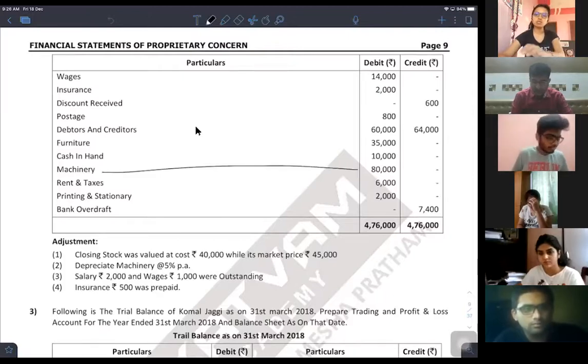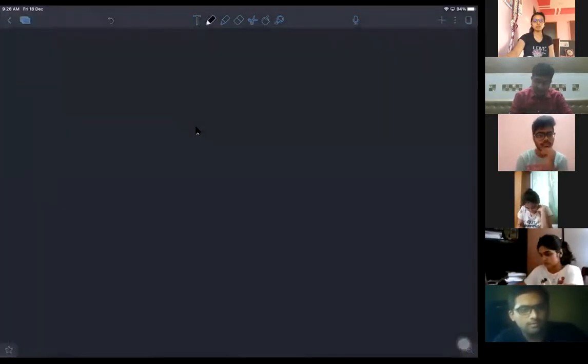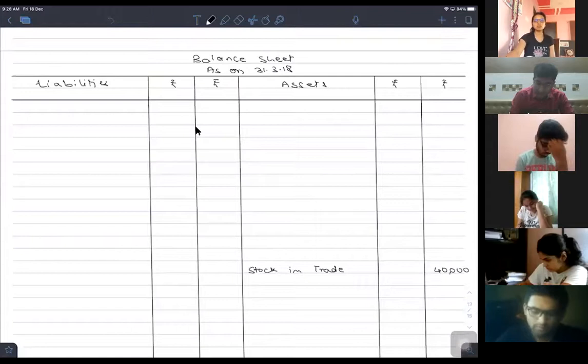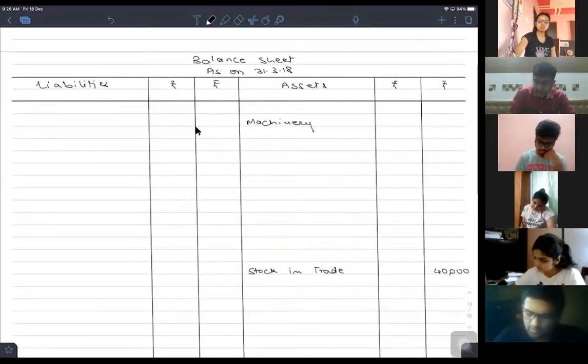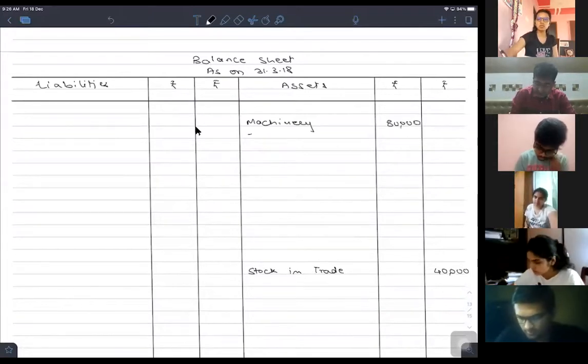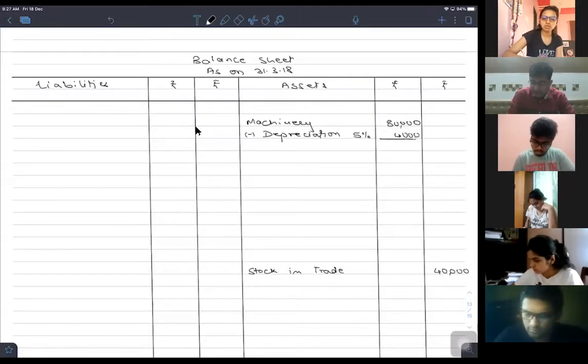Machinery 80,000 is given, against this we have to charge 5% depreciation. So in the balance sheet on the asset side, what? Machinery, into the inner amount column 80,000 less depreciation at 5%, that is 4,000. So outer amount column will be 76,000.